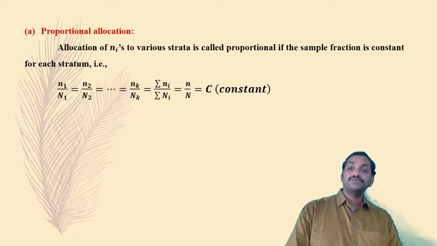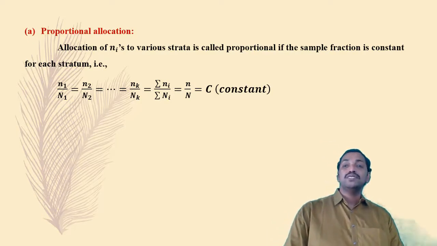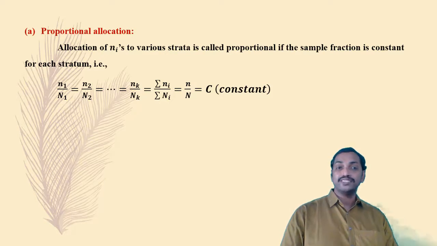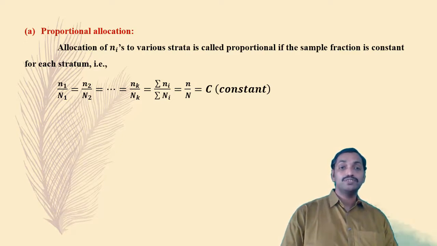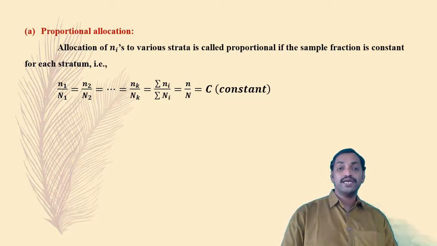In the previous unit we already saw the definition of the sample fraction. The sample fraction is nothing but the ratio between the sample size and the population size. So here, for each stratum the sample fraction should be constant in proportional allocation. So small n1 divided by capital N1 is equal to small n2 divided by capital N2, and so on, equal to small nk divided by capital Nk, which is the same as summation small ni divided by summation capital Ni, which is equal to small n divided by capital N, equal to C.